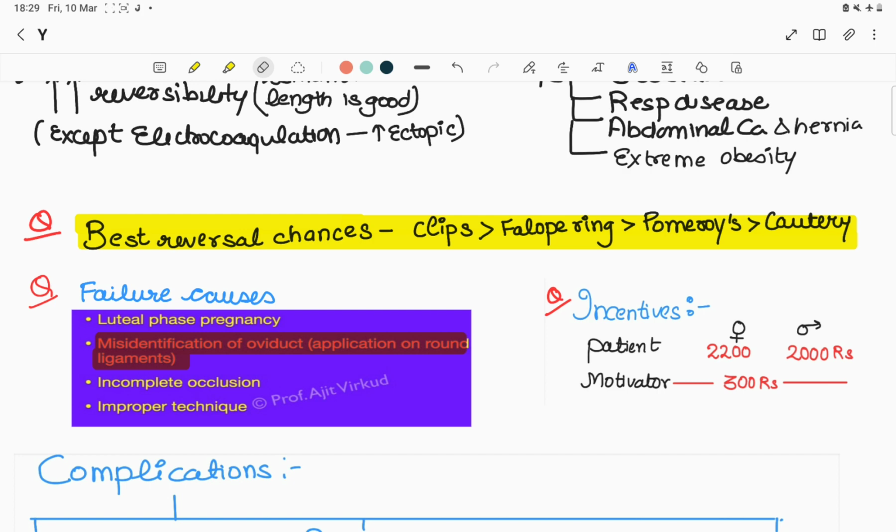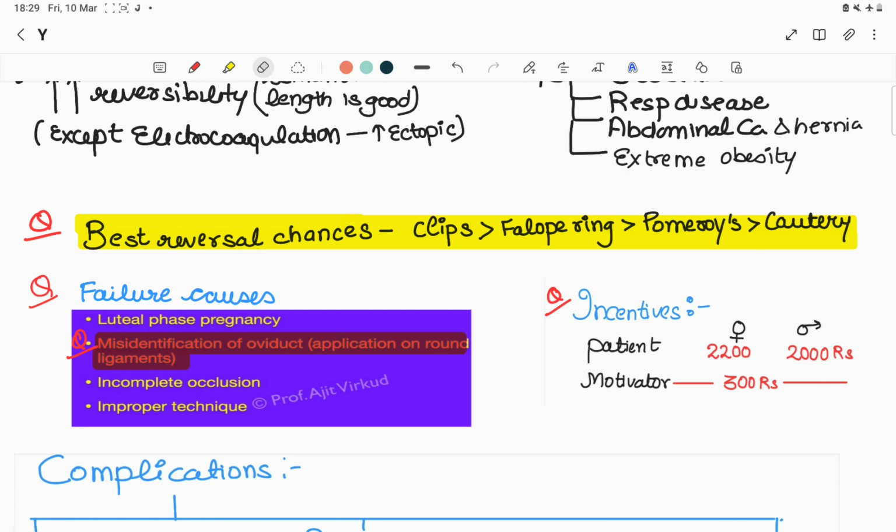The second question is, what is the most common cause of failure of sterilization? It is the misidentification of the oviduct. We can apply the Fallope ring or anything on the round ligament. Then others are luteal phase pregnancy, meaning ovulation has already occurred, or incomplete occlusion, or improper technique.